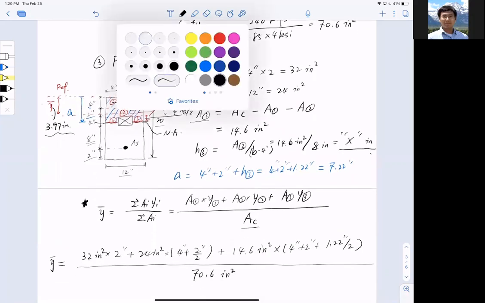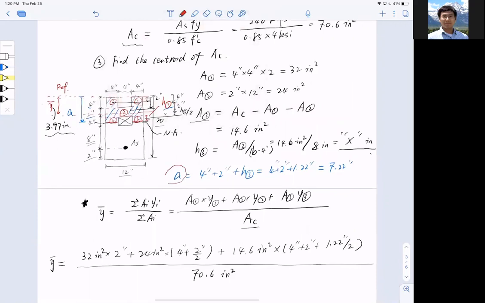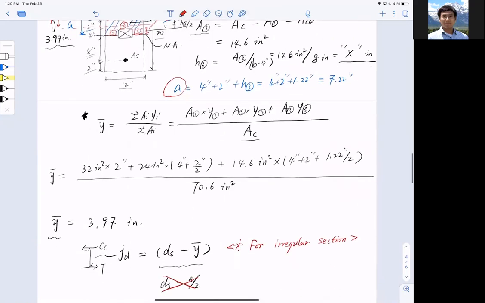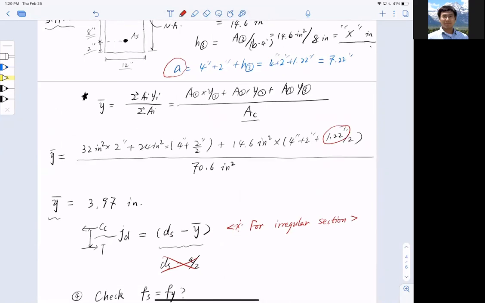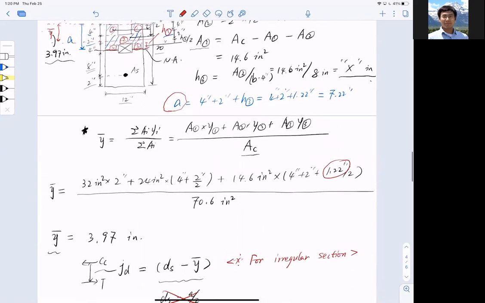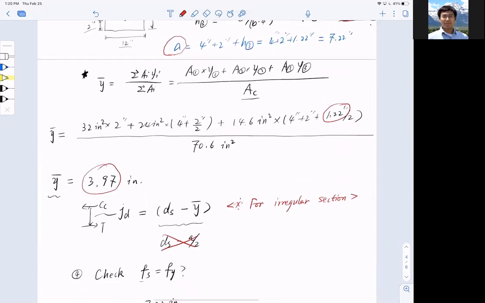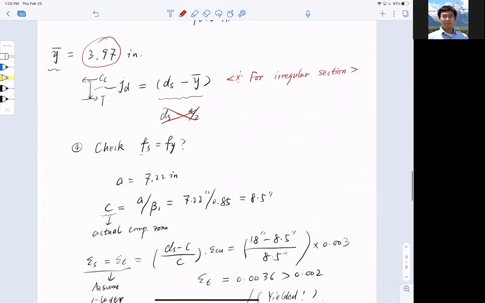Let me circle the numbers that could be wrong, and you don't have to worry about it. I will clean it up and upload the correct numbers to Canvas. Just give me one second. Let me label the numbers that could be wrong. Thank you very much, Tom.